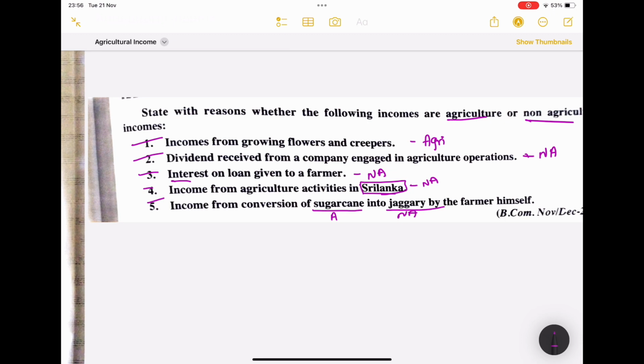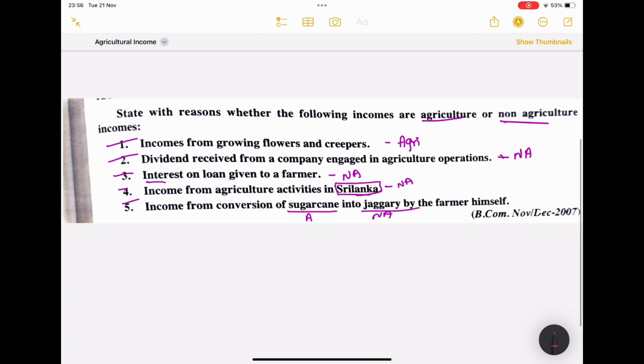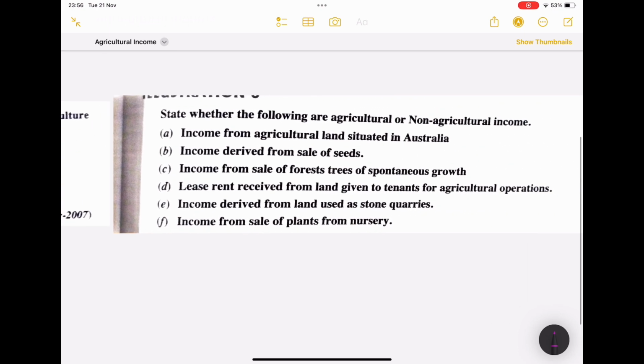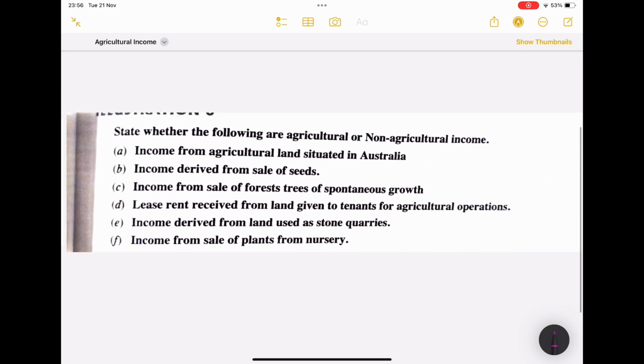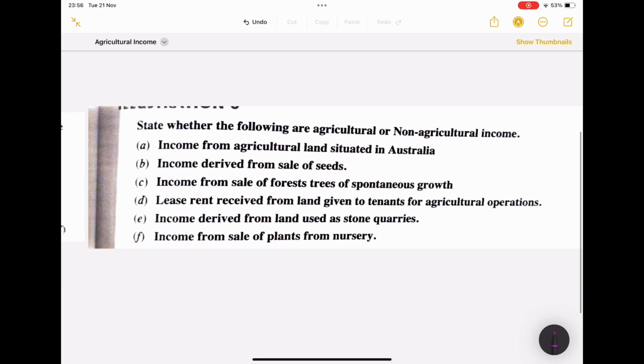Okay, next, state whether the following are agricultural or not. I'll just read them. Income from agricultural land situated in Australia, especially, yeah, if you know the concept you will be answering it.